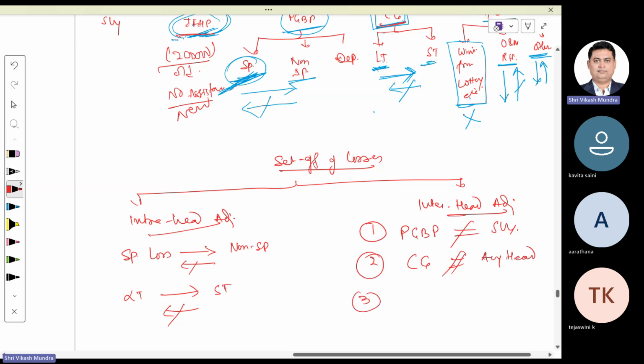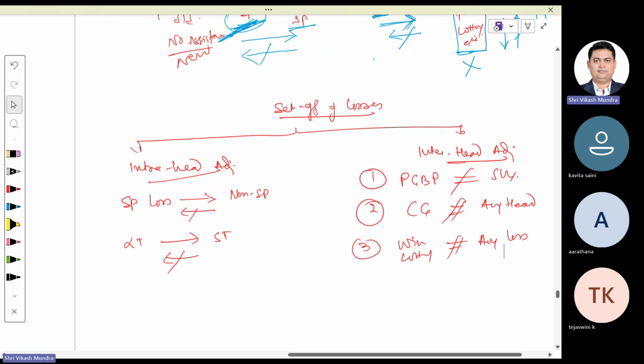Number three, winnings from lottery are never adjusted with any loss. We understand all these things. Number four, owning and maintaining race horses loss cannot be adjusted with any income.